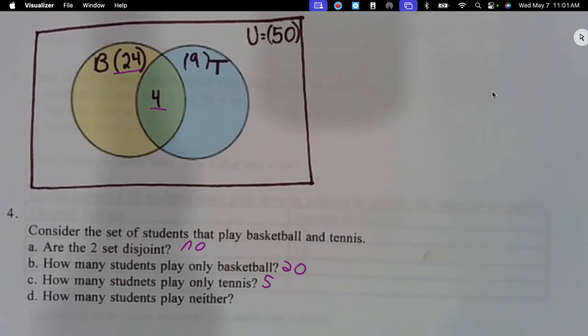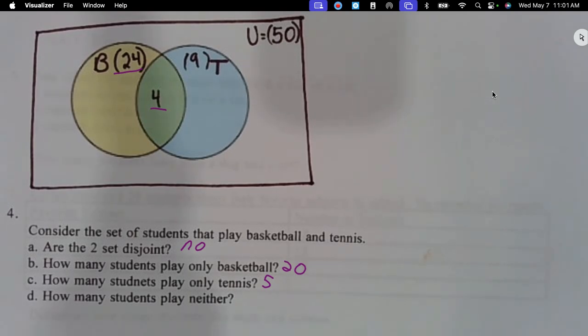50 minus 24 minus 9 is 21? You can't minus 4 again, because you've already included those in these numbers. Or if you wanted to, you could do 50 minus 20 minus 5 minus 4. You can do that, because 20 plus 5 plus 4 is not the same thing as 24 plus 9.